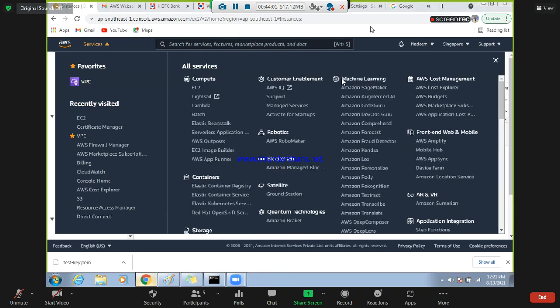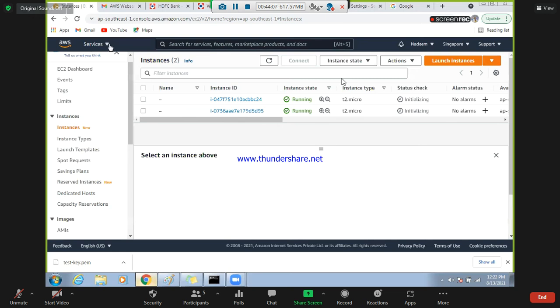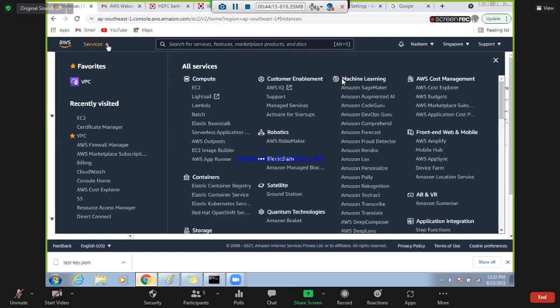Because your entire AWS is dependent on these 2. The rest are all optional. Optional means, if you want to use them, please use them. If you don't want to use them, don't use them. But these are the base. VPC and EC2 are the base of your AWS.